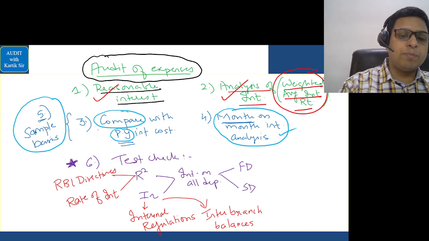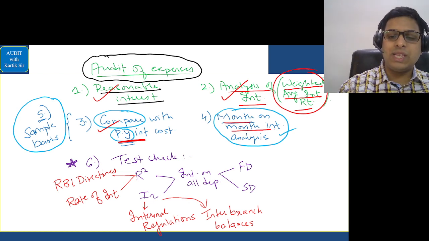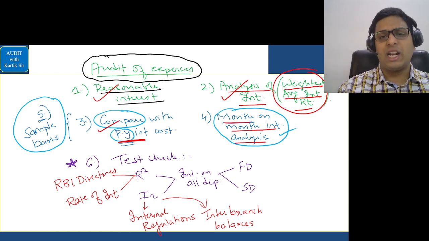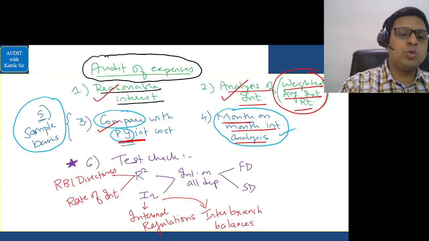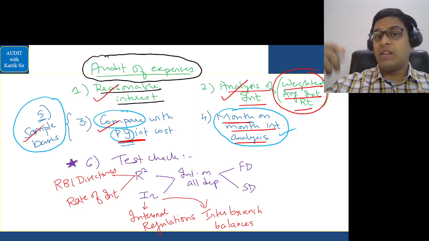Next, we should compare with the previous year's interest cost. We should also do a month on month interest analysis, which is part of your analytical procedures. And finally, we should do the checking on a sampling basis, because it is impossible to check the interest, especially in big banks. You cannot check each and every interest payment.